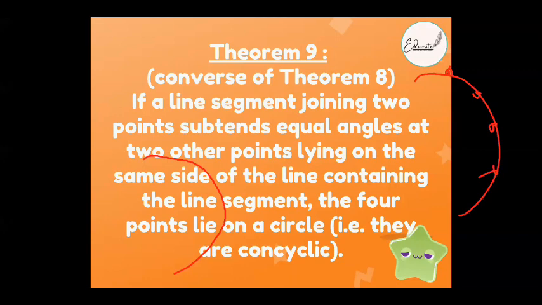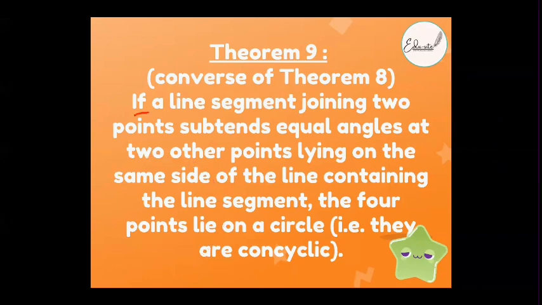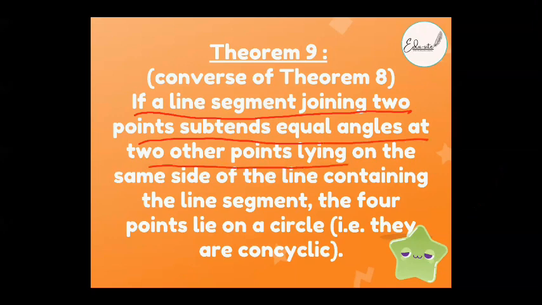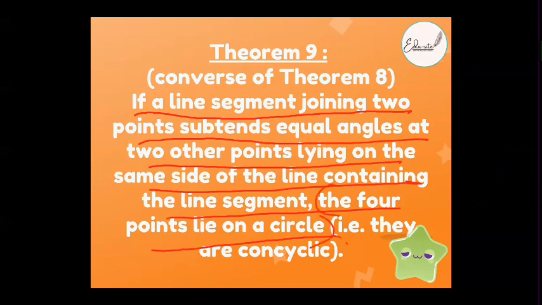Correct, Laiba? Yes. Now please read the theorem. If a line segment joining the 2 points subtends equal angles at the 2 other points lying on the same side of the line containing the line segment, the 4 points lie on the circle. So you just have to prove that the 4 points that we are subtending all lie on the circle. Okay.